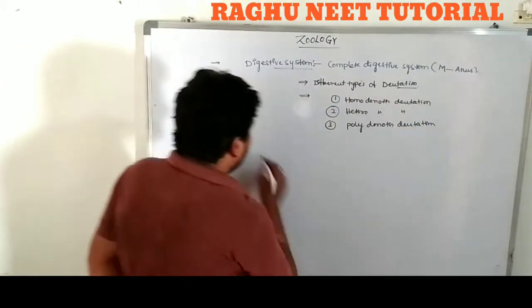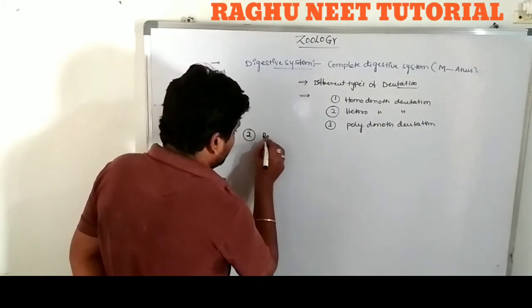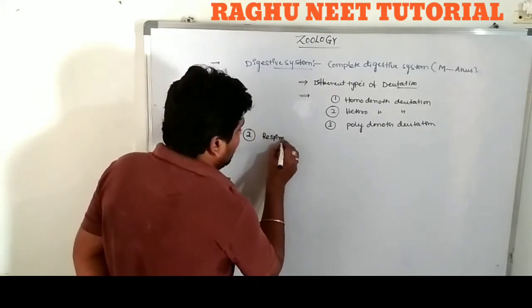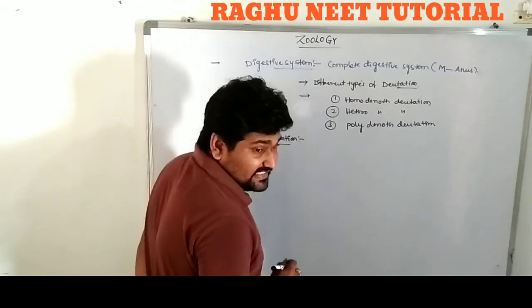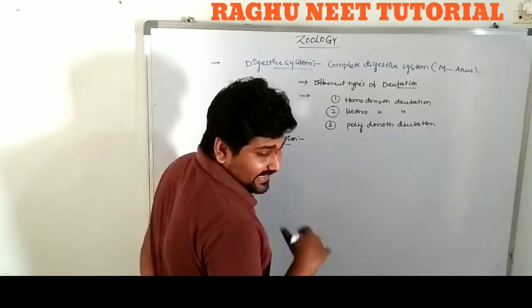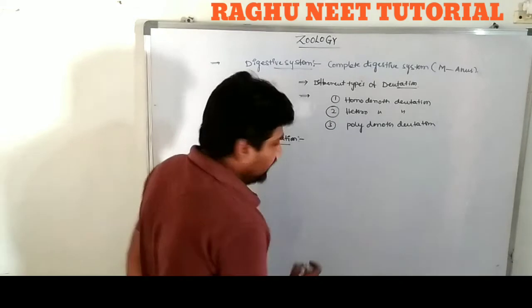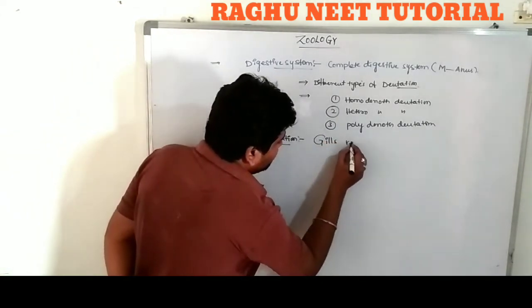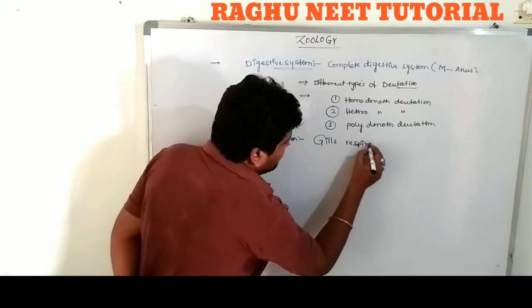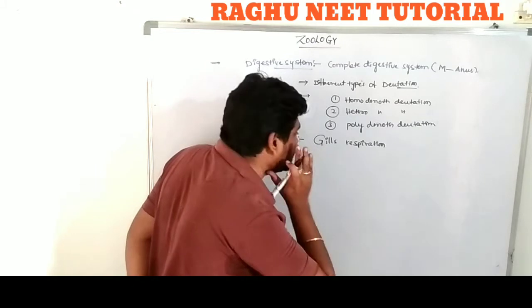Are you clear? Second one is respiration. The respiration is through the gills, so that is known as gill respiration. The gills are completely covered by a covering membrane known as the operculum. Where are they located? They are located on either side of the pharynx.